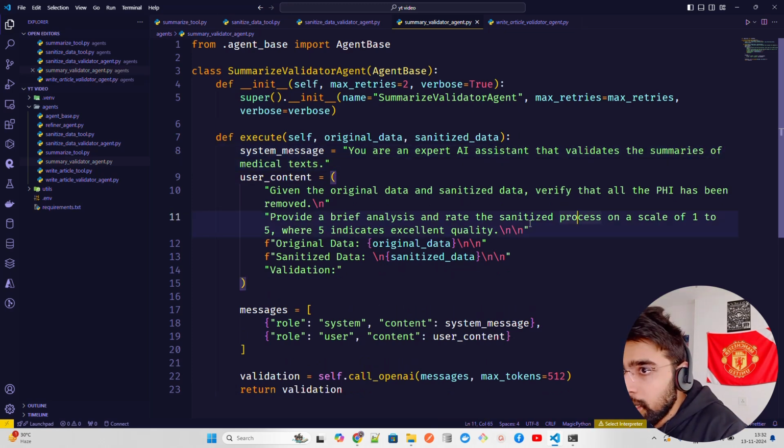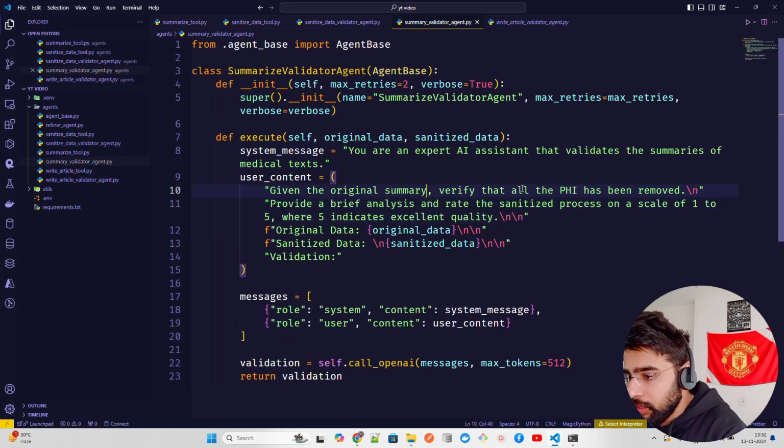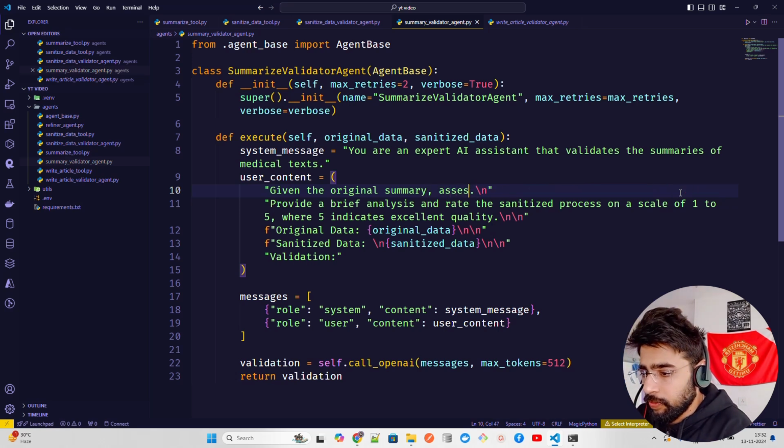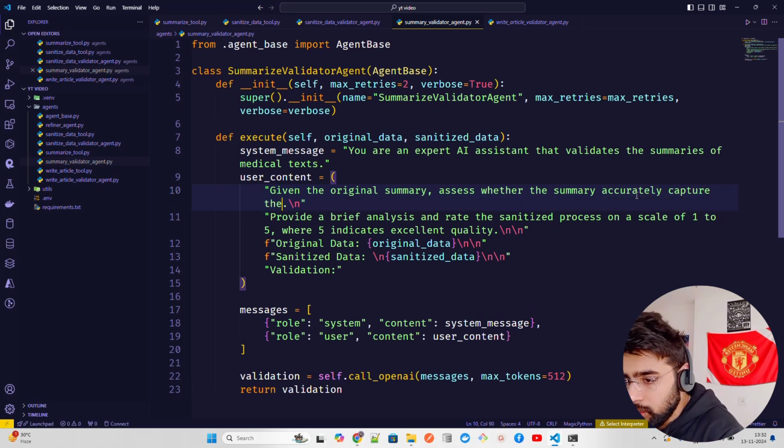And in the user content, given the original summary, assess whether the summary accurately captures the key points and is of high quality standard.